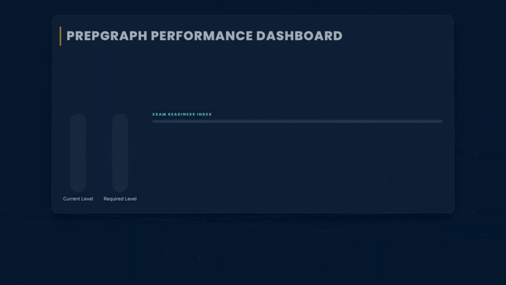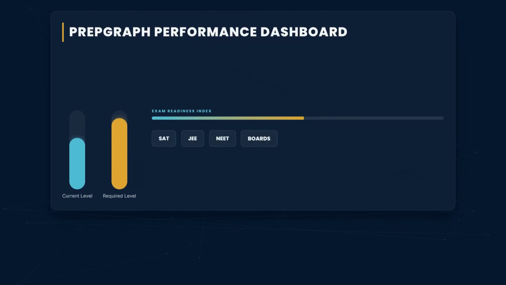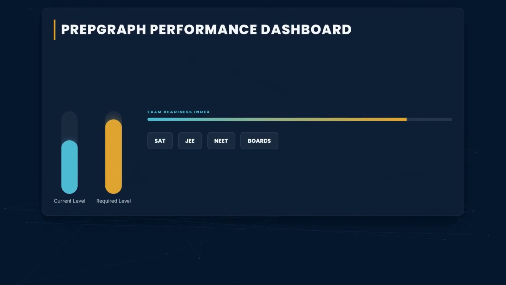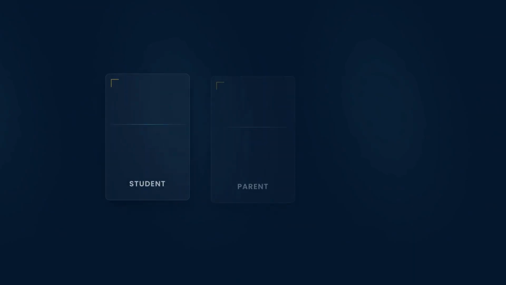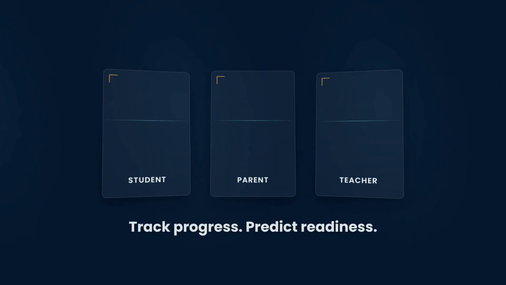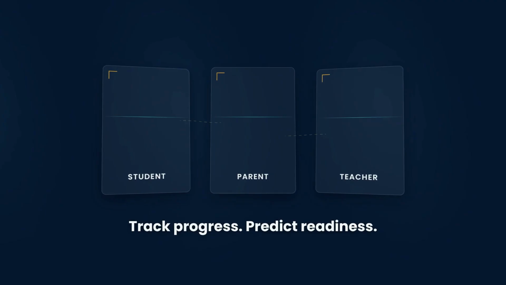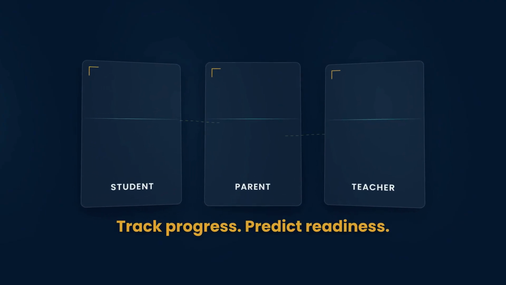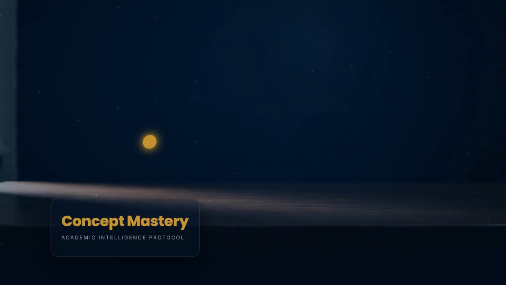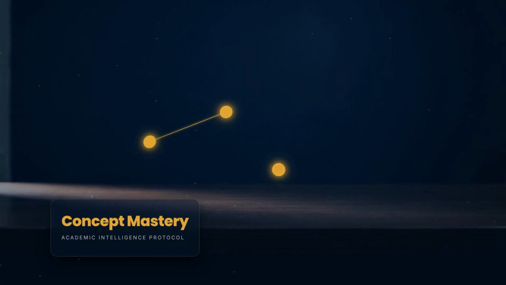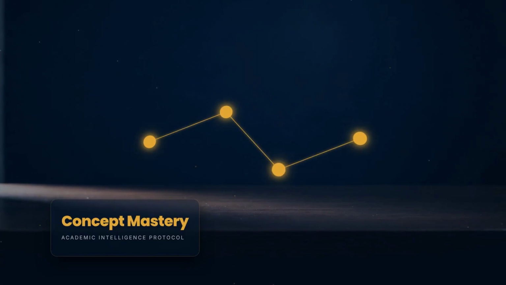PrepGraph tracks progress concept by concept. Students see what's improving. Parents see where their child is stuck. Teachers see which concepts need attention, and PrepGraph predicts readiness, comparing the student's level with the target exam. Readiness needs evidence. Students are drowning in content. PrepGraph shows the path. SAT, JEE, NEET, or school exams.